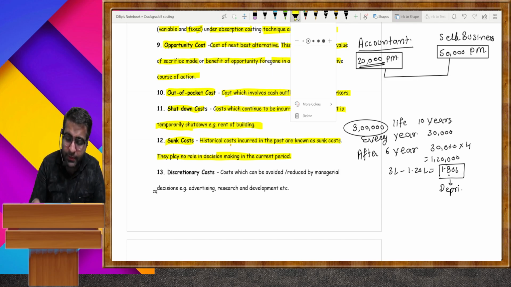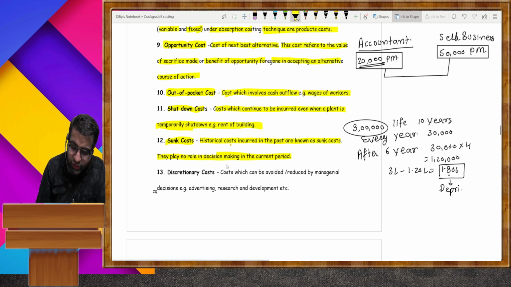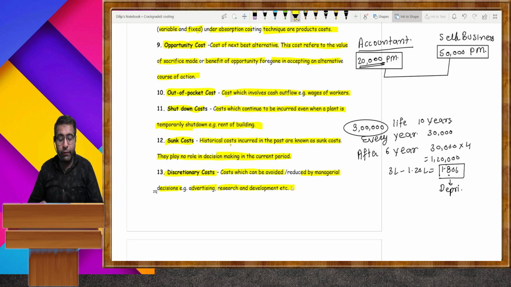Now, next is discretionary cost. Costs which can be avoided or reduced by managerial decision. For example, advertisement, research and development, which can be avoided by the management, or can also be reduced by the management. These types of costs are regarded as discretionary costs.